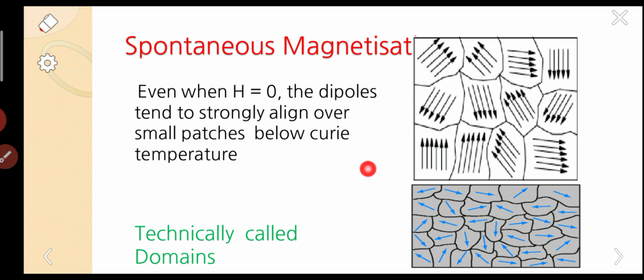Even in the absence of an applied field, the dipoles tend to align over small patches, and these small patches or divisions are technically called domains. This is the phenomenon of spontaneous magnetization.